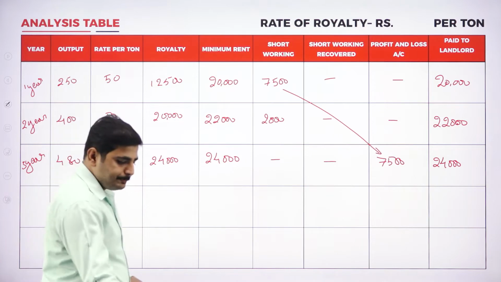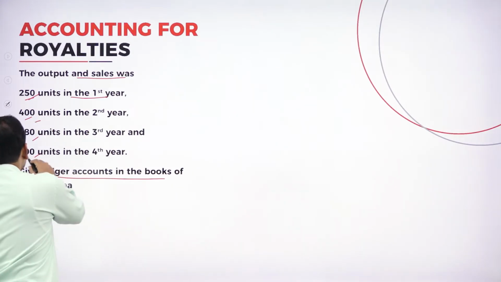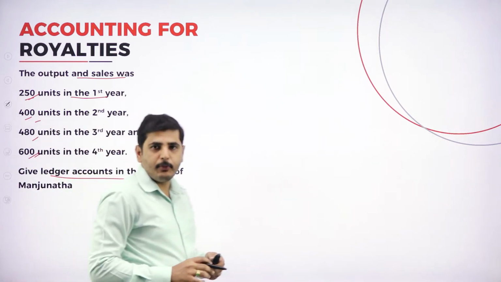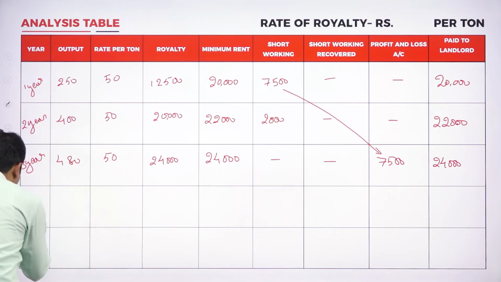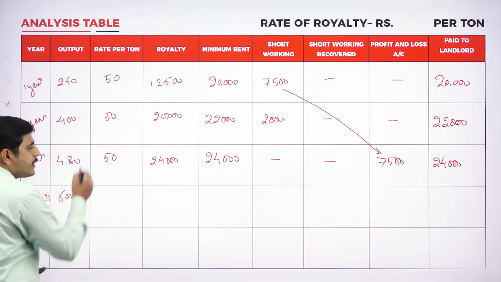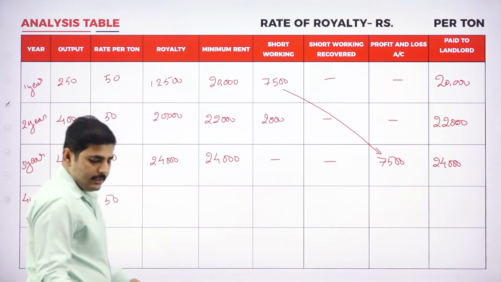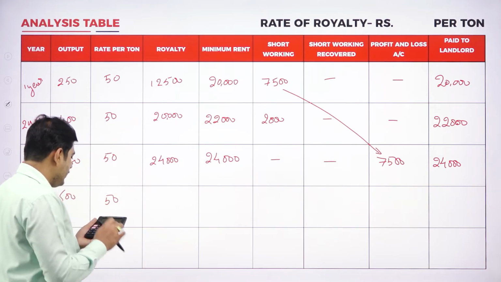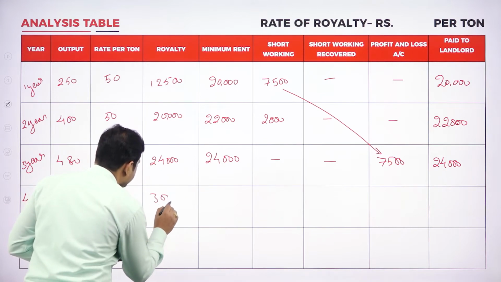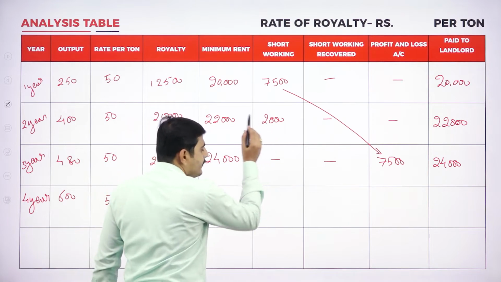24,000. Now for next year, the fourth year, let's see what the production is. Production for the fourth year is 600 units. What is the rate per unit? It is 50 rupees. So 600 into 50 is 30,000. See, here also we are having short working.